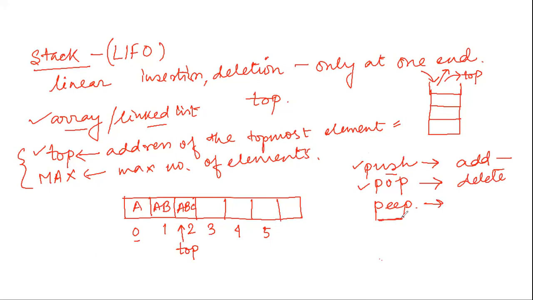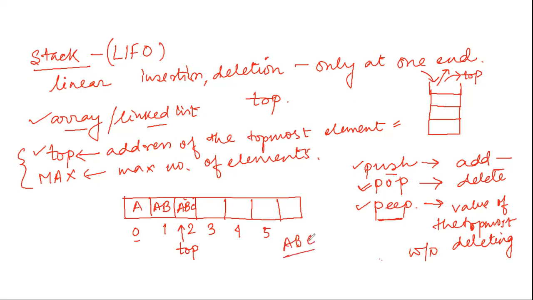This function peep returns the value of the topmost element without deleting it. Without deleting it. Now, what is the difference between pop and peep? Pop is also giving me the value of the topmost element and peep is also giving me. But if I call pop ABC, it will delete ABC from this stack. But if I call peep ABC, it will return me ABC. So this is the difference.